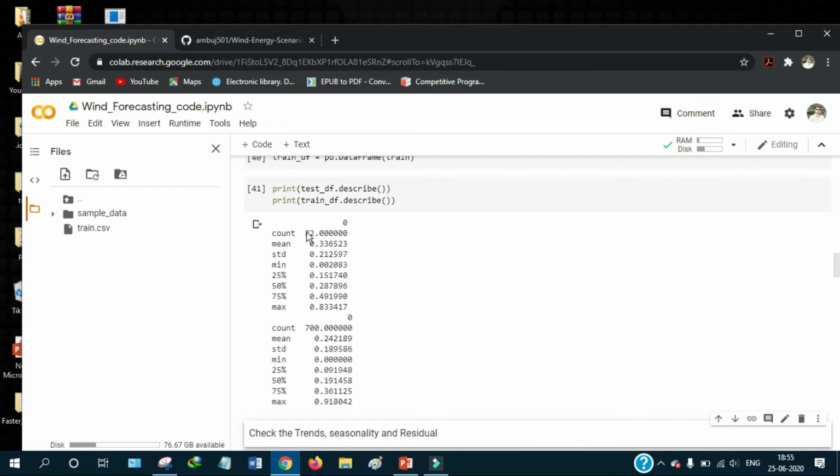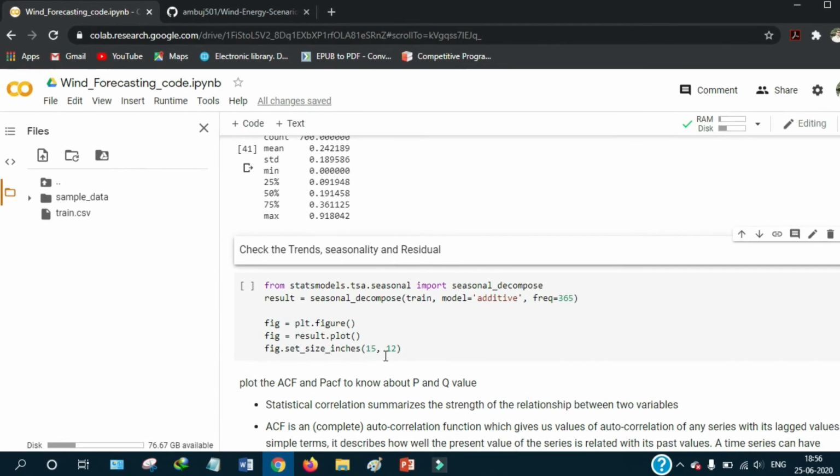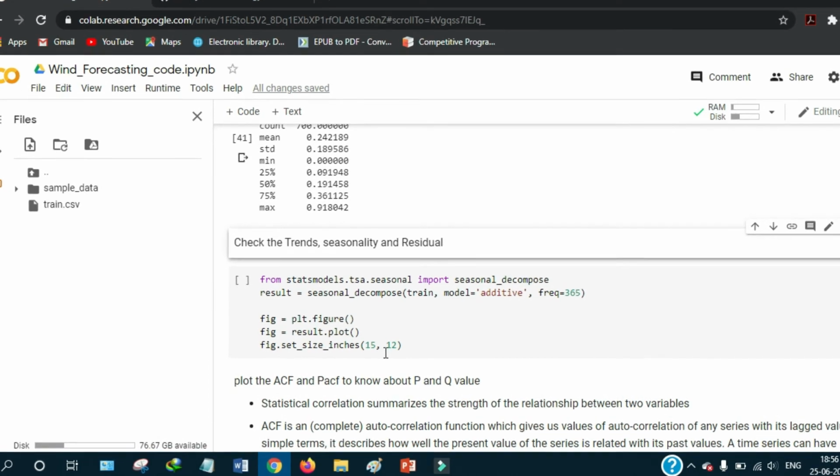Now this is the individual statistics of the training and test data frame. Training data contains 82 entries and the mean value is 0.33, standard deviation is 0.21, and the mean value of the test data is 0.24, which is much different, and standard deviation 0.18, which is also different. So the first step before implementing any model, we need to see about our data, whether there is any trend, seasonality or anything.